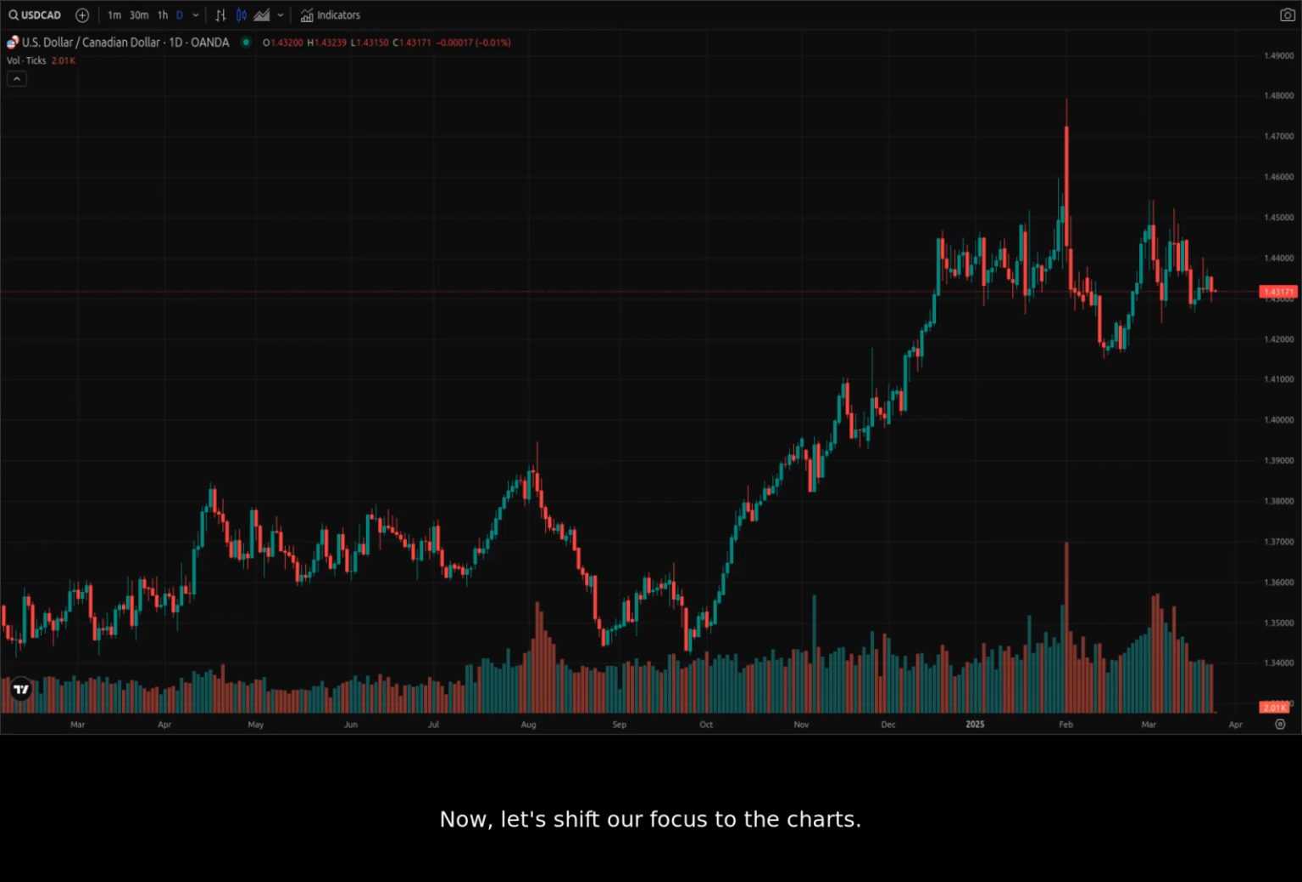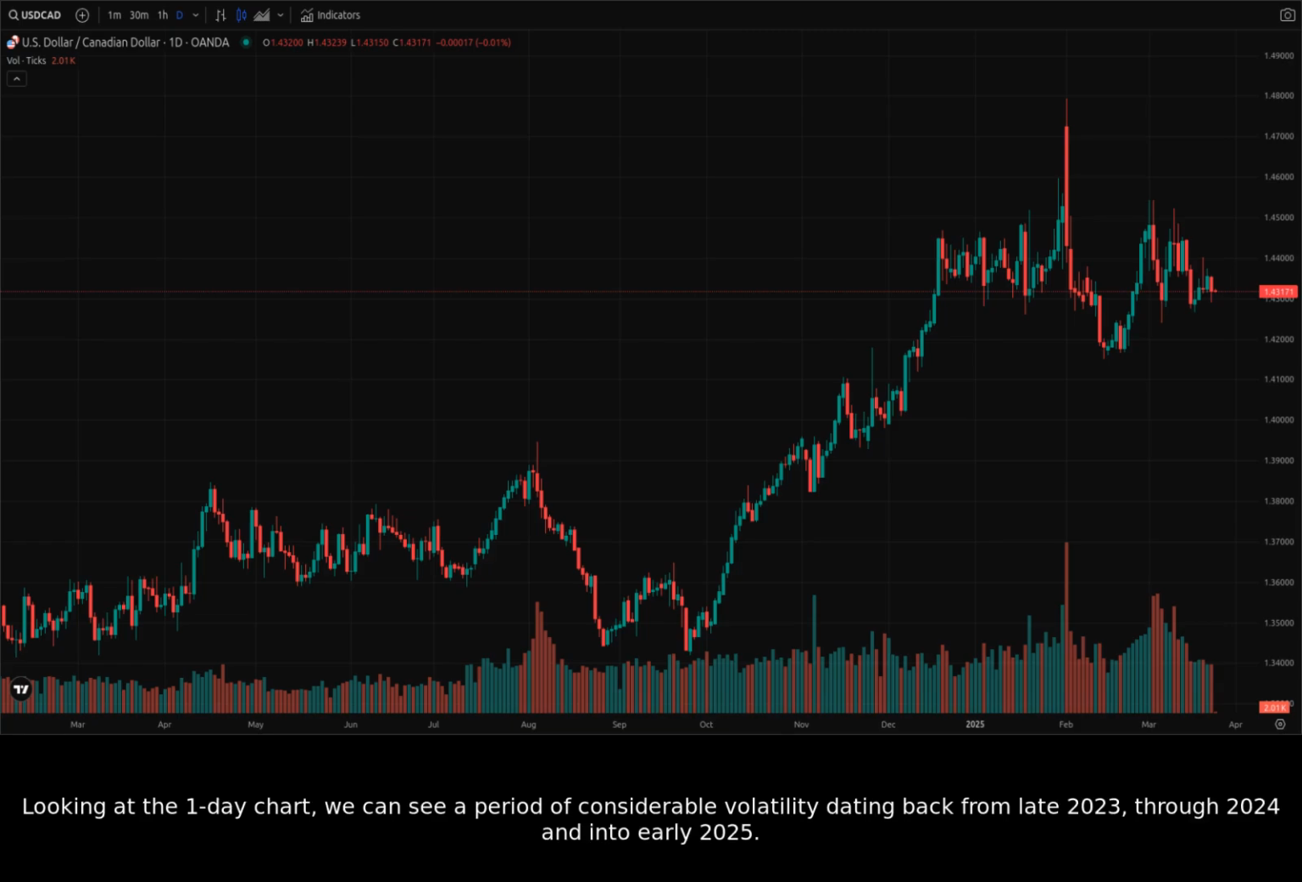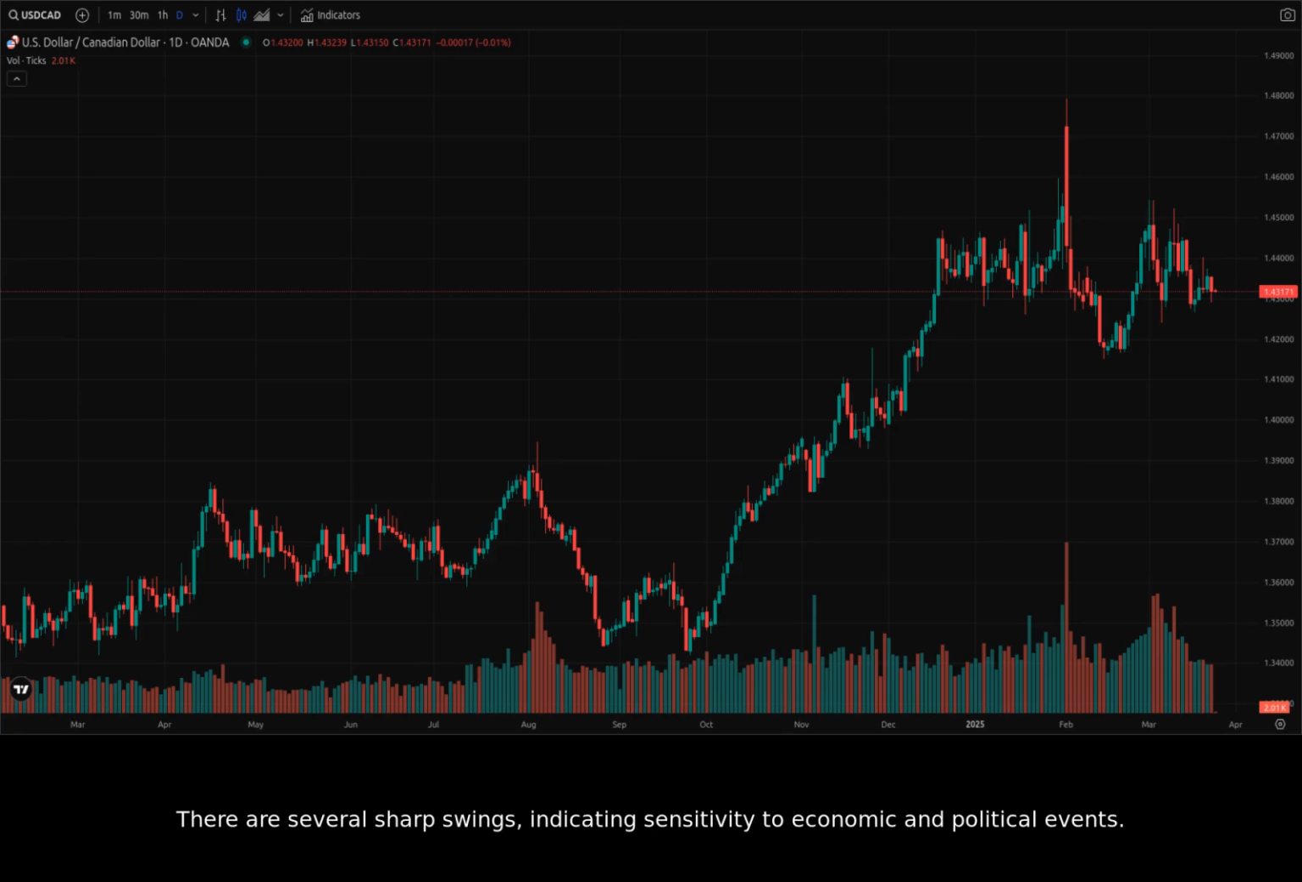Now, let's shift our focus to the charts. Looking at the one-day chart, we can see a period of considerable volatility dating back from late 2023 through 2024 and into early 2025. There are several sharp swings, indicating sensitivity to economic and political events. Let's narrow into the start of 2025 to see what we can find.